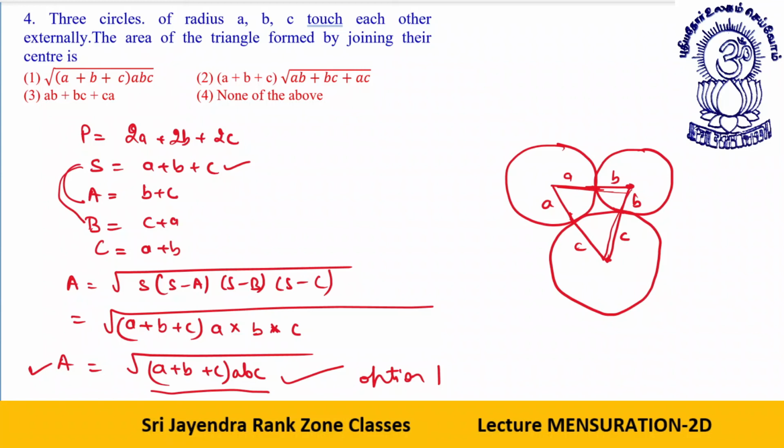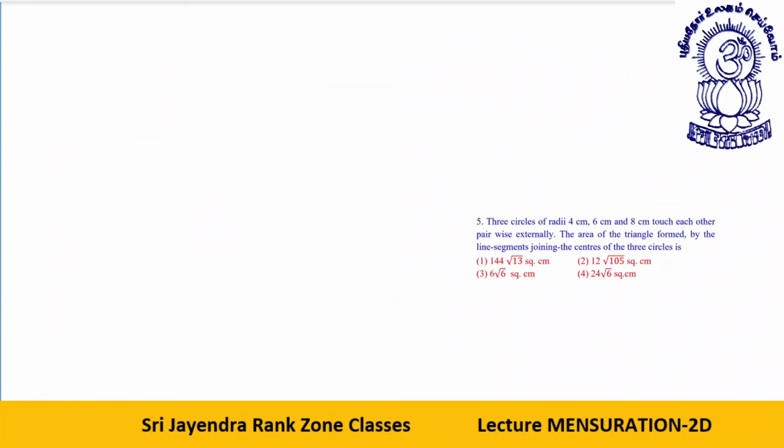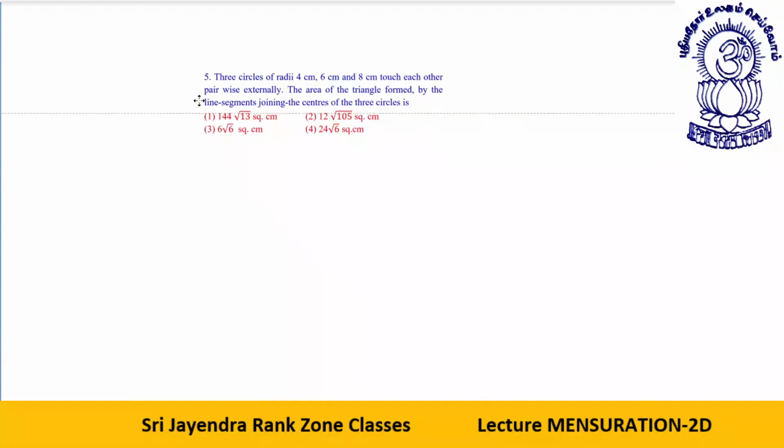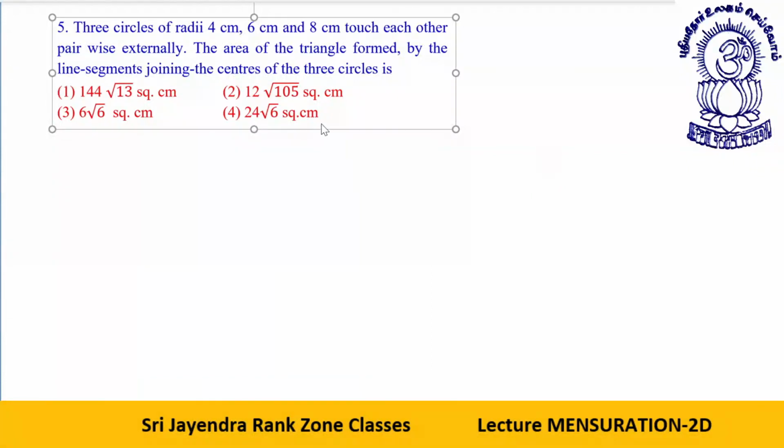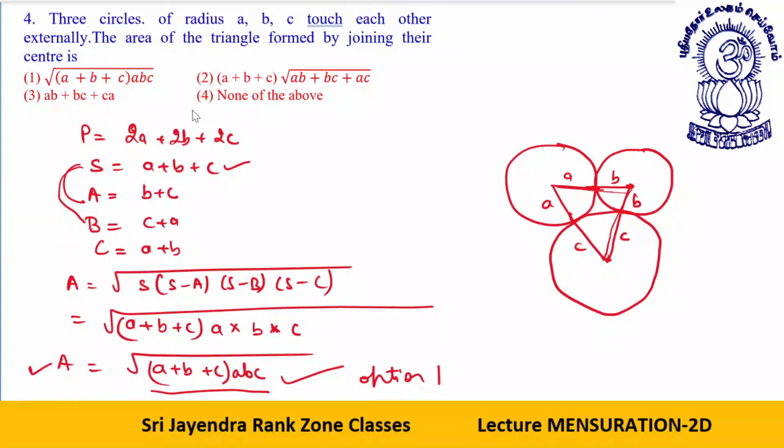Let's take the next one. Three circles of radii 4, 6 and 8 centimeter touch each other pairwise. Find the area of the triangle formed by the line segments. Okay. See, this is exactly similar to the previous question.